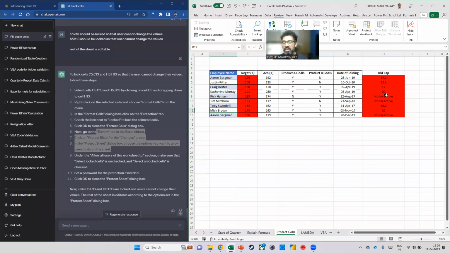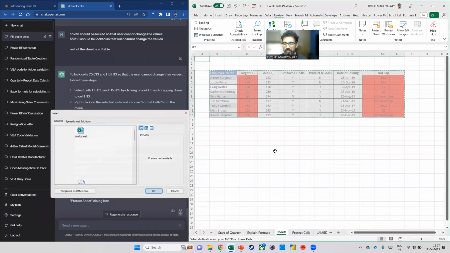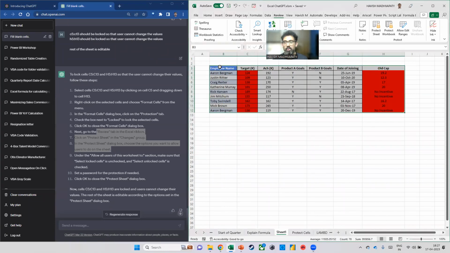But here's the thing. This worked because I was working with a sheet which I had already worked on. Imagine you're doing this with a new worksheet. Let's see what happens then. So just to explain that, I'm going to create a new worksheet, putting the same data here, right? Okay, now watch.